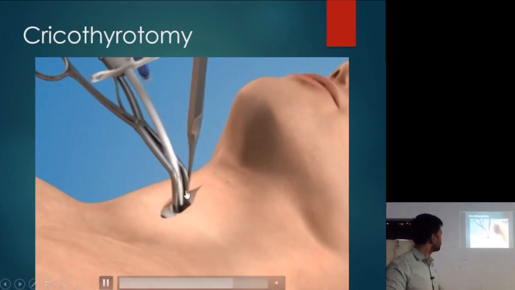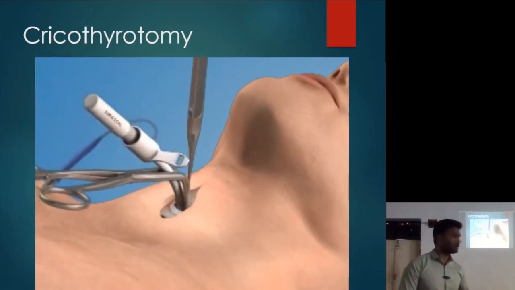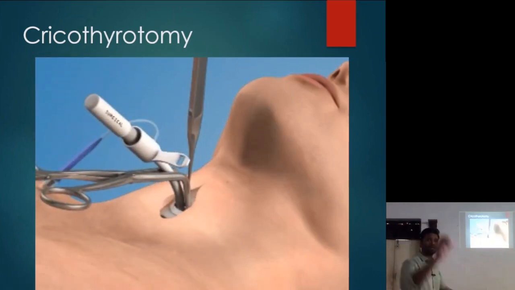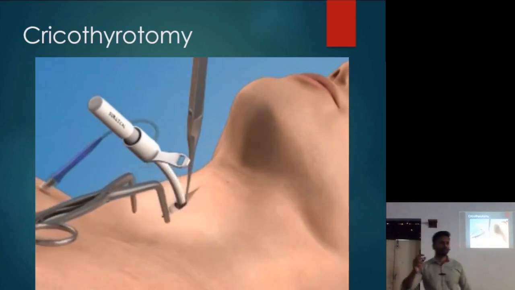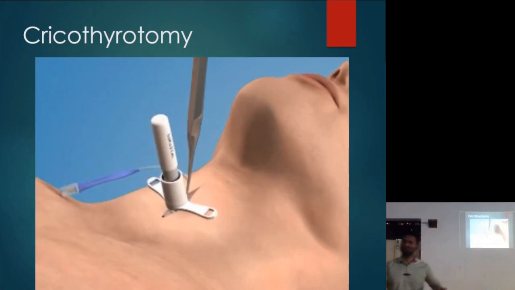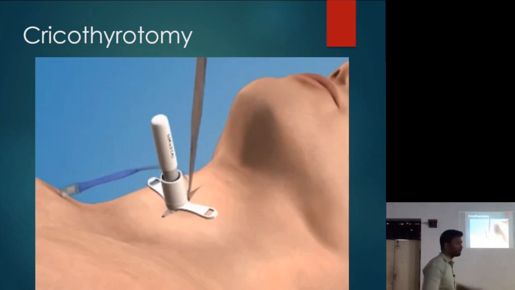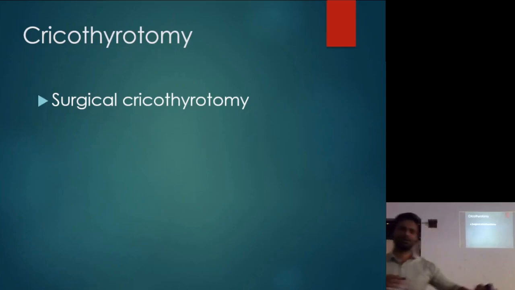So we insert the tube through the dilator and we secure it. Okay. Now this doesn't have a cuff. If you see, an intubation tube, an endotracheal tube, has a balloon cuff. It is used to stabilize the tube inside the trachea, whereas here you don't have a cuff because this is a temporary measure. As the patient is shifted to the hospital, okay, there the emergency tracheostomy will be performed. Okay.